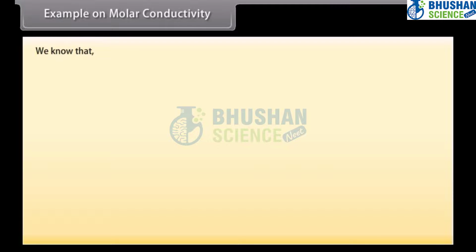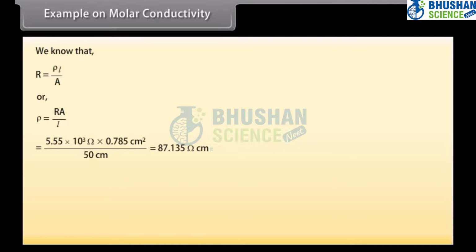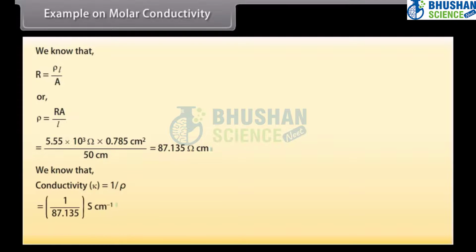We know that R = ρL/A. By putting the values, we get resistivity is equal to 87.135 ohm centimeter. We know that conductivity is reciprocal of resistivity. By putting the values, we get conductivity is equal to 0.01148 Siemens centimeter inverse.